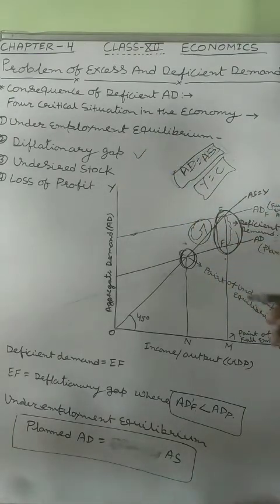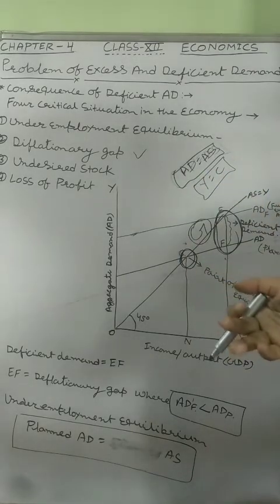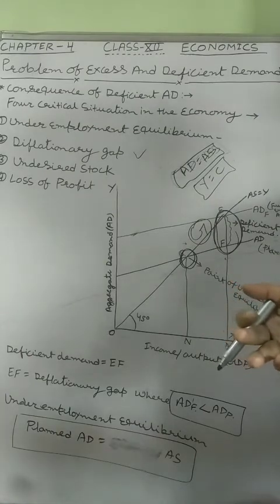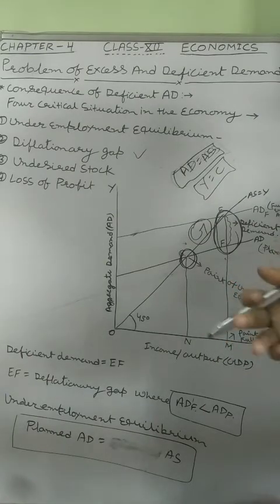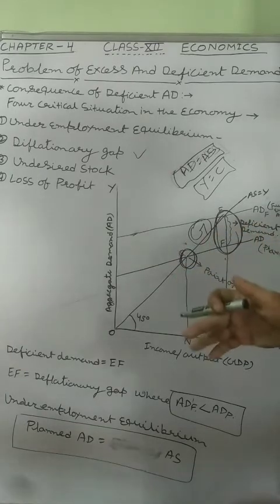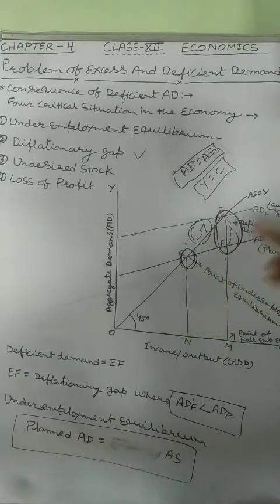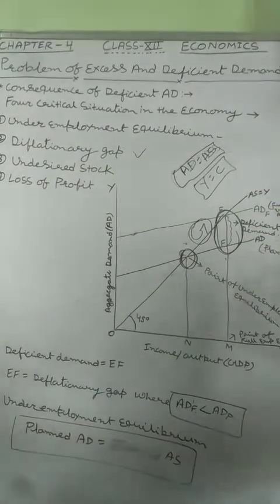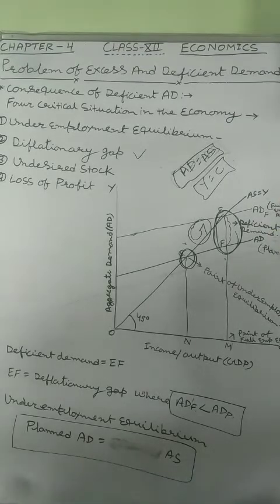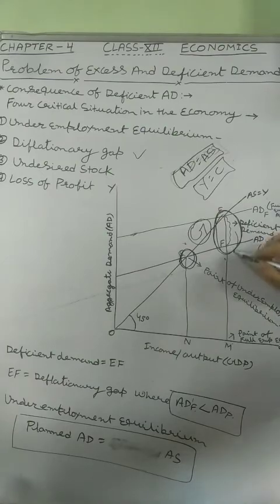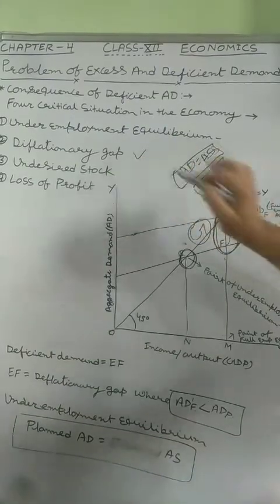Third, undesired stock. What is undesired stock? Undesired stock refers to the unsold quantity of goods in the market which is not sold at the given income level, and due to this some stock is unsold. That undesired stock is just equal to the difference between AD and ADF, the aggregate demand needed for full employment level and the prevailing aggregate demand. So the gap between them is the undesired stock.